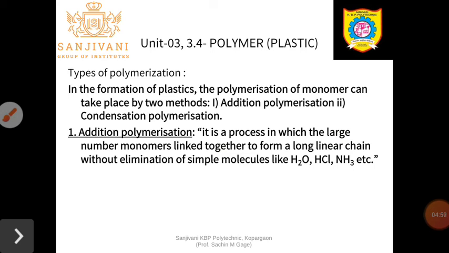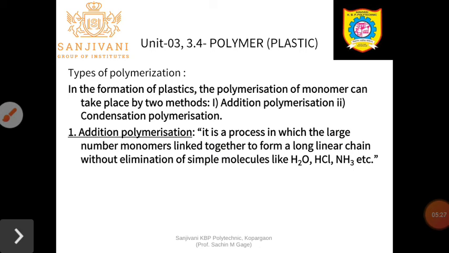In addition polymerization, similar identical monomers, that is the molecules, are linked to form a long linear chain. Here only addition takes place, hence there is no elimination of molecules. In condensation polymerization reaction, depending upon the functional group, some molecules are eliminated during the polymerization process.